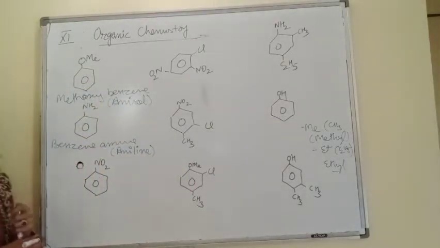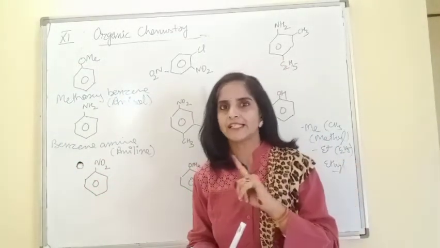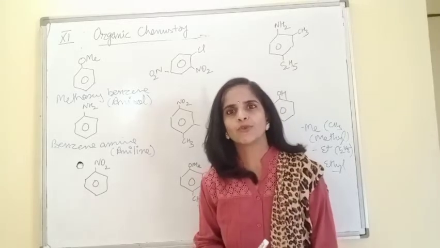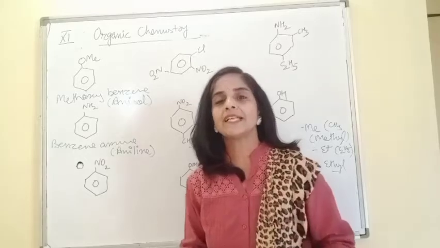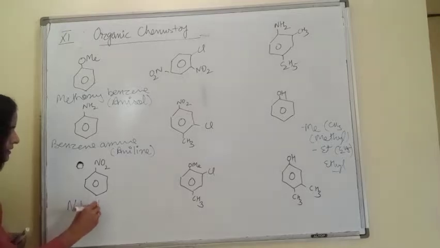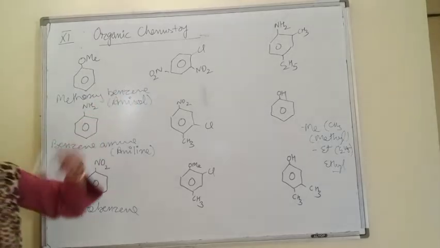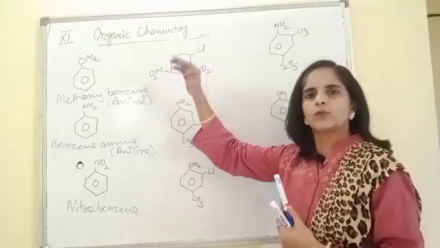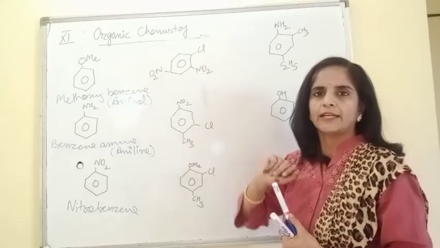Then this compound, benzene ring, which functional group is there? NO2. And we know for NO2 there is no suffix. NO2 is treated as a substituent, and the prefix used for NO2, remember children, is nitro. So the name of this compound is nitrobenzene. Coming to this one, we know two types of substituents are there. Total 3, but 2 types. One is chloro and the second and third both are nitro.